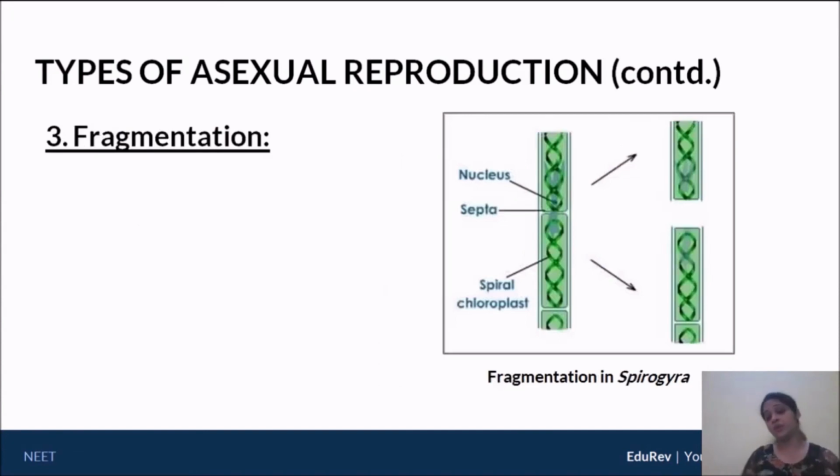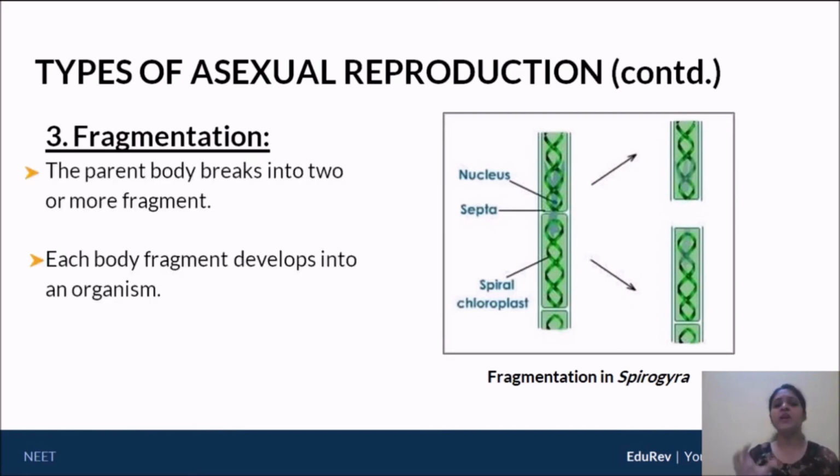Now, coming to the third type, that is fragmentation. Fragmentation and regeneration are often confused, so I need you to understand this very, very well. The example of fragmentation that we're going to use is Spirogyra. You have studied this probably right from your school level. Let's look at the technical definition of fragmentation. Here, the parent body breaks up into two or more fragments. I think we can agree with that if we look at the figure.